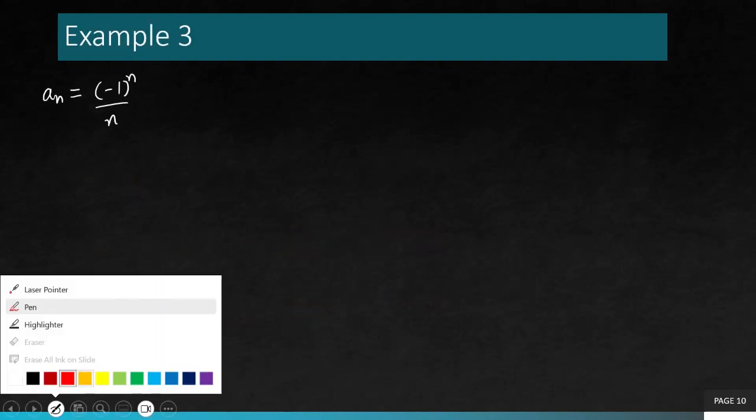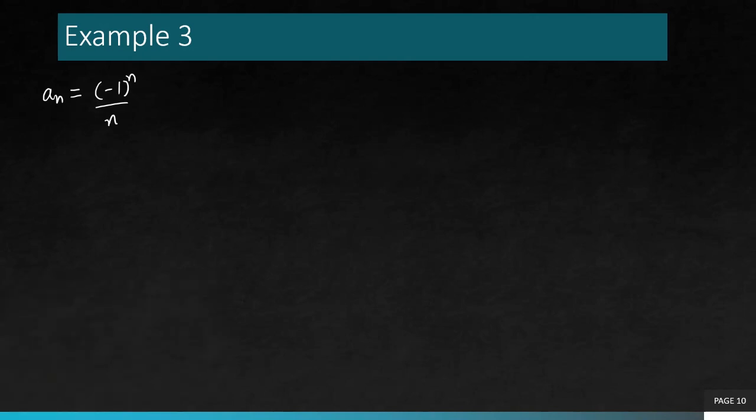This factor (-1)^n is actually quite common in sequences and series. So you need to understand what it does. This is a function which takes only two values, -1 or +1. Whenever the power is odd, it returns -1, and if the power is even, it returns +1. So it gives you an oscillatory behavior, and the terms are alternately negative and positive.